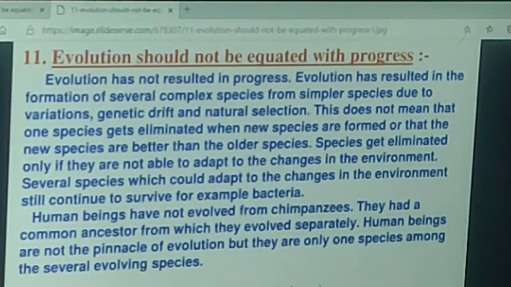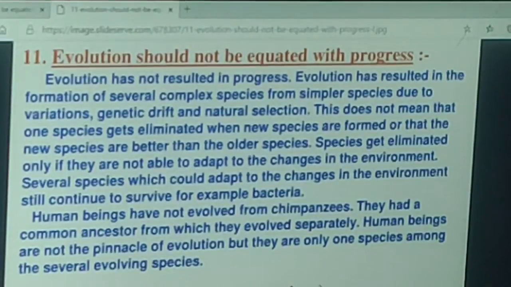It is not as if the newly generated species is better than the older one. We cannot say that the new species which arises is better than the older one. It is just that natural selection and genetic drift have together led to the formation of a population that cannot reproduce with the original one.